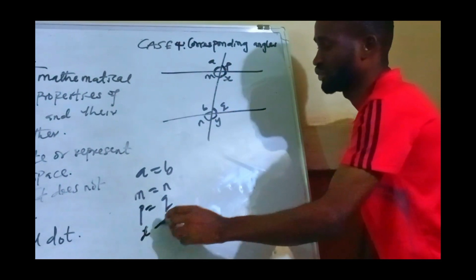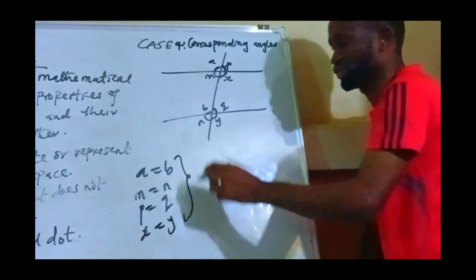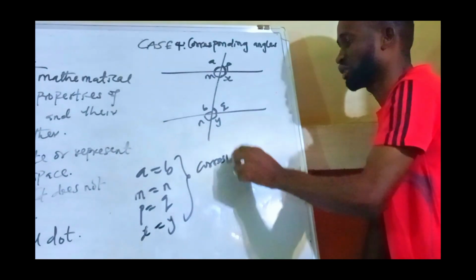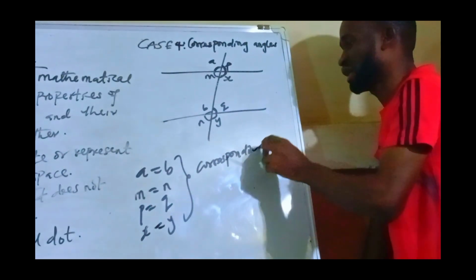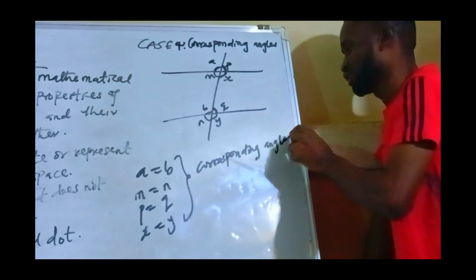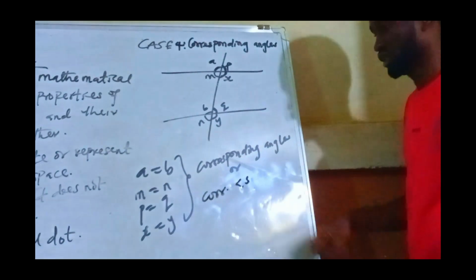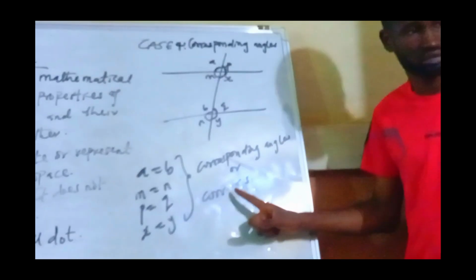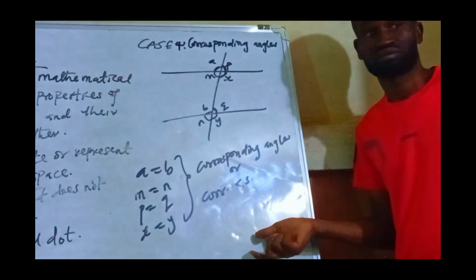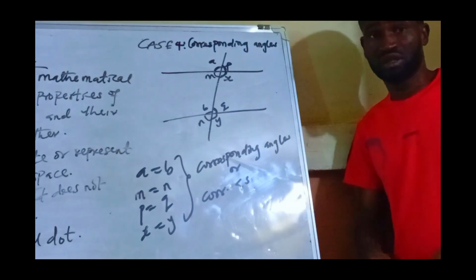So X is equal to Y. So all of these are corresponding angles, or what you call COR angles. You can just abbreviate your own way, that is also okay. So that is what you have in corresponding angles.